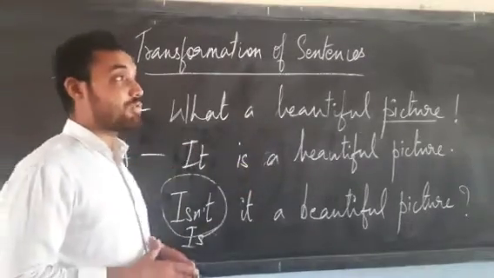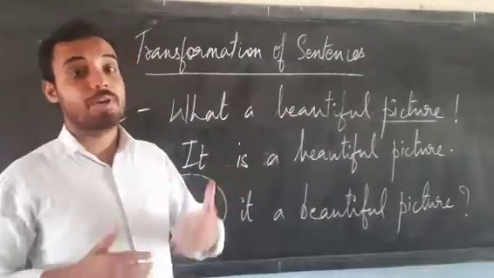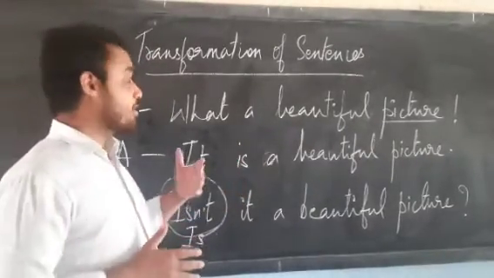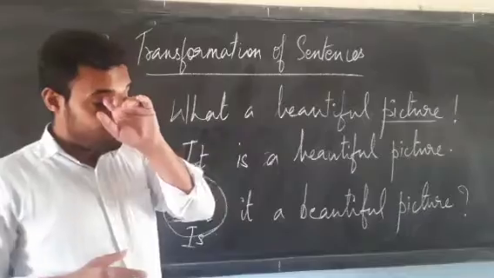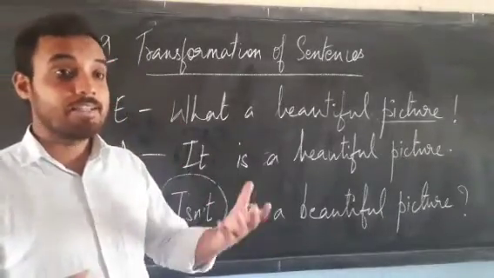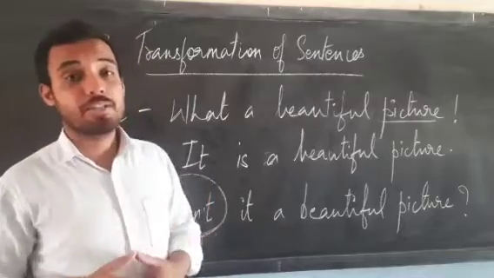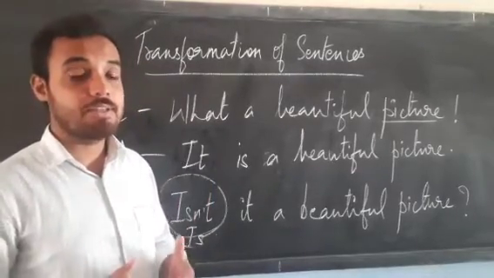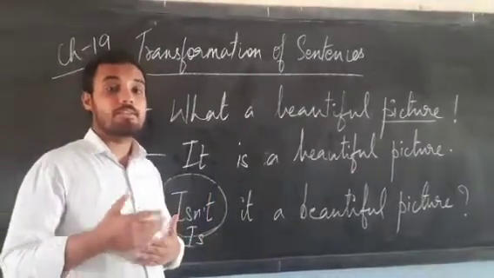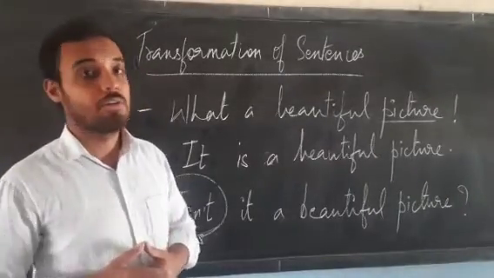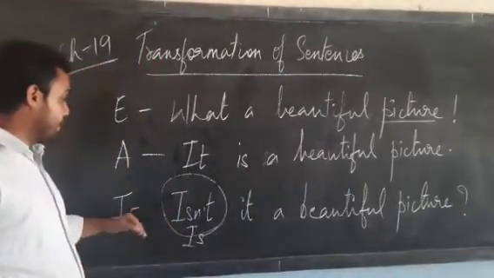Now this was about exclamatory to assertive. Now, how do we form an interrogative sentence? What is an interrogative sentence? An interrogative sentence is a sentence that asks a question.